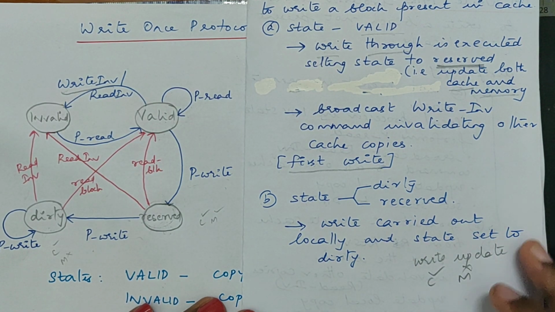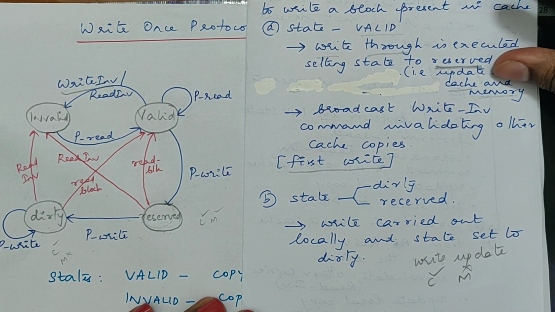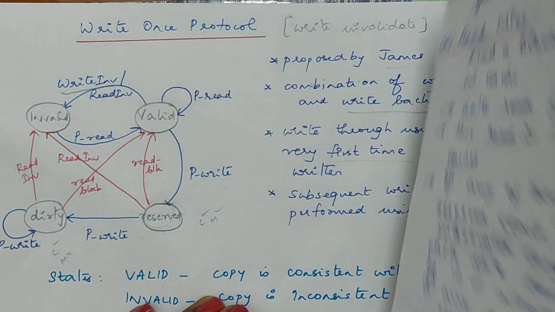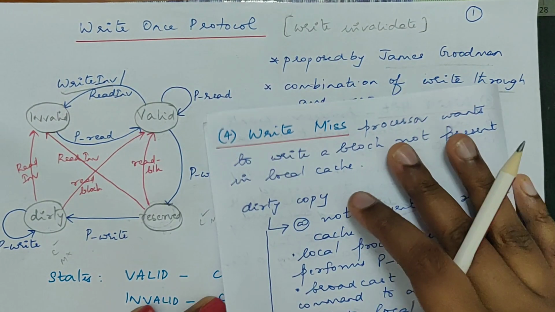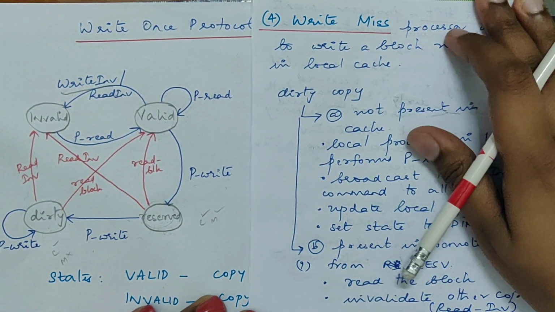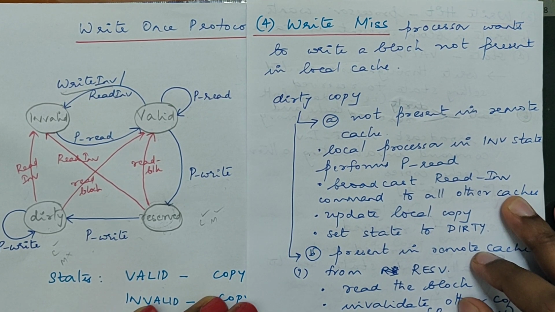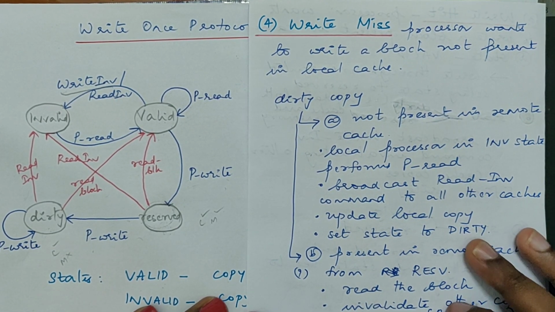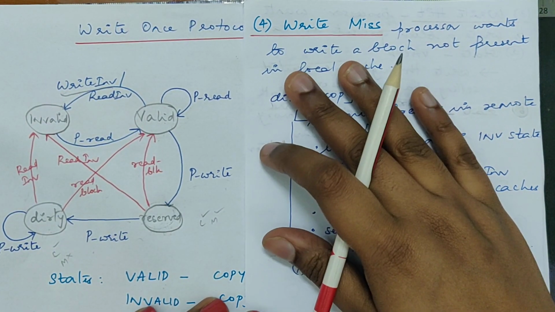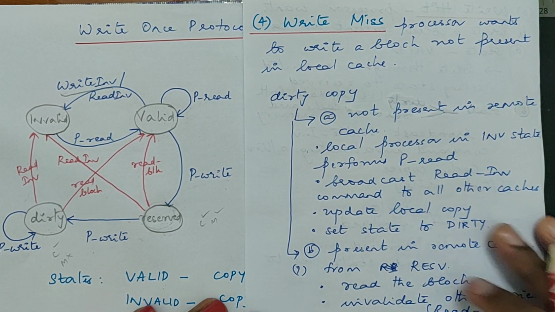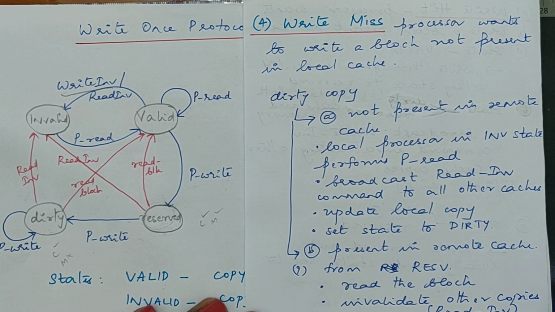Now, we have seen read hit, we have seen write hit, and we have seen read miss also. Now the last case is where a write miss happens. Let's look at that case. Write miss means the processor wants to write a block which is not present in the local cache.